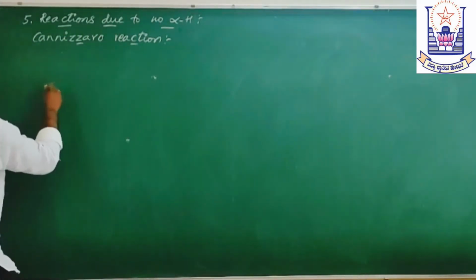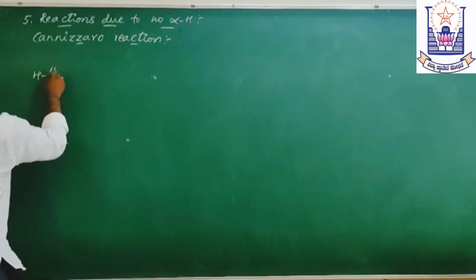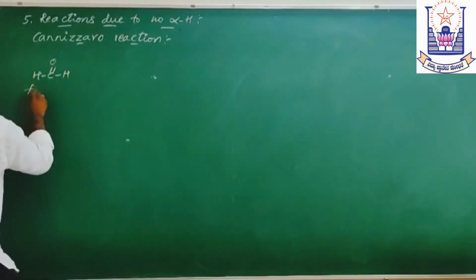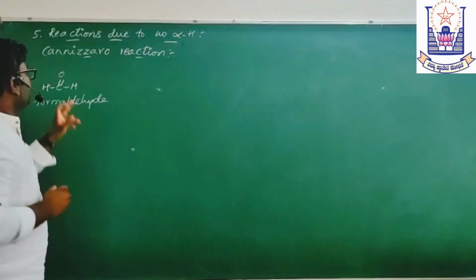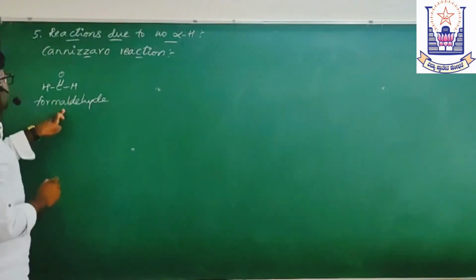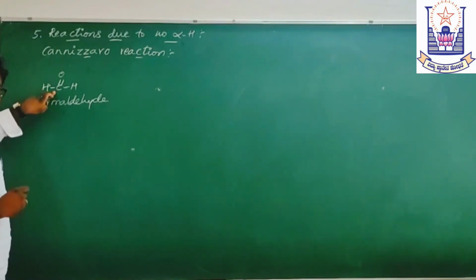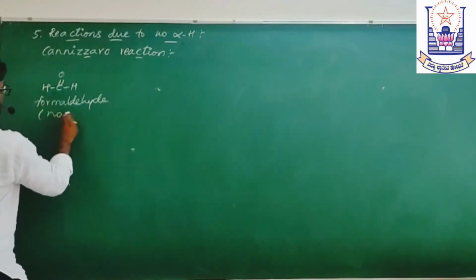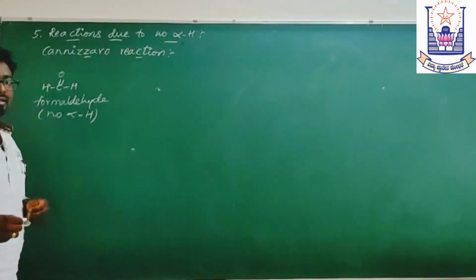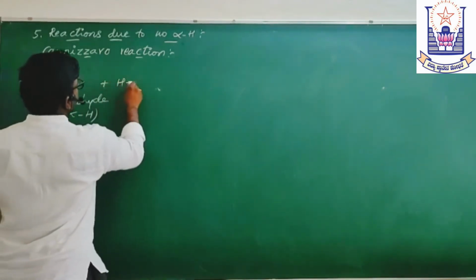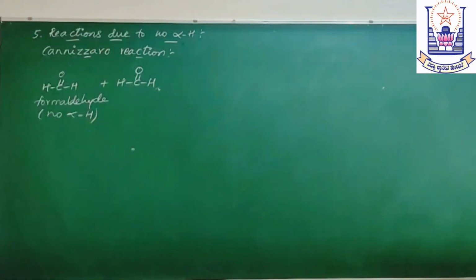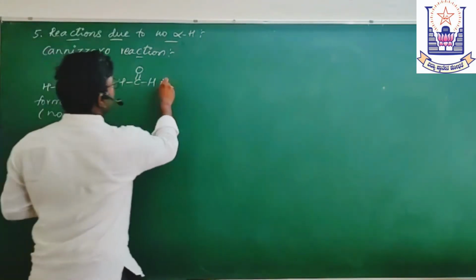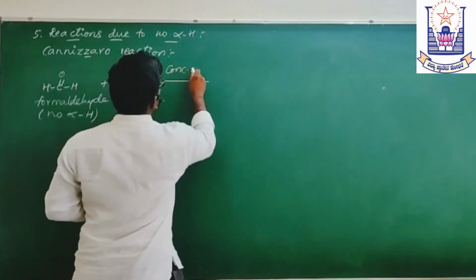We have a simple aldehyde, that is formaldehyde. Here there is no alpha carbon and no alpha hydrogen. Let us take 2 moles of formaldehyde and treat this with concentrated KOH.